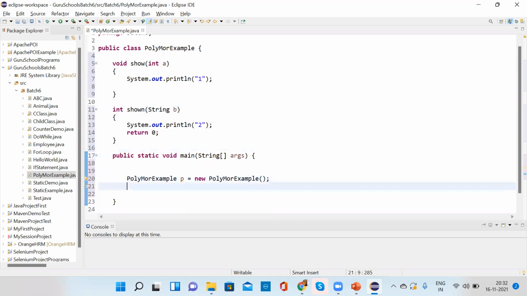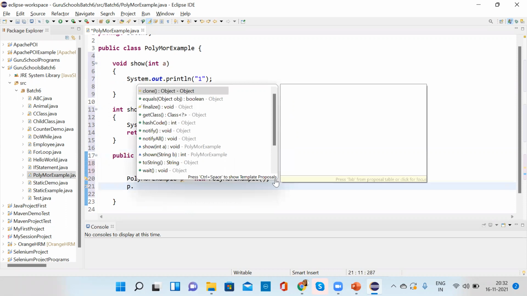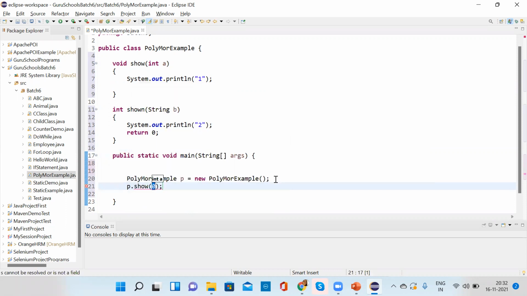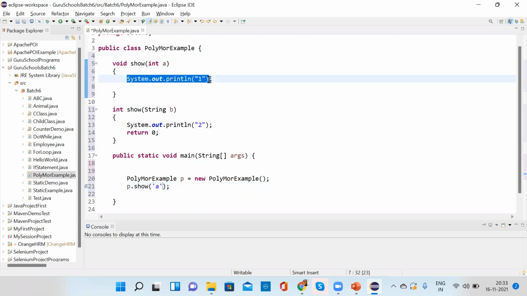Now I'm calling here p dot show. Both are different methods, Chavi. Show and shown. Yeah, correct. So thanks for reminding. So this is now the same method, and I'm calling this method with an 'A'. Correct? So which method will it call? Either it will print this one or this one.